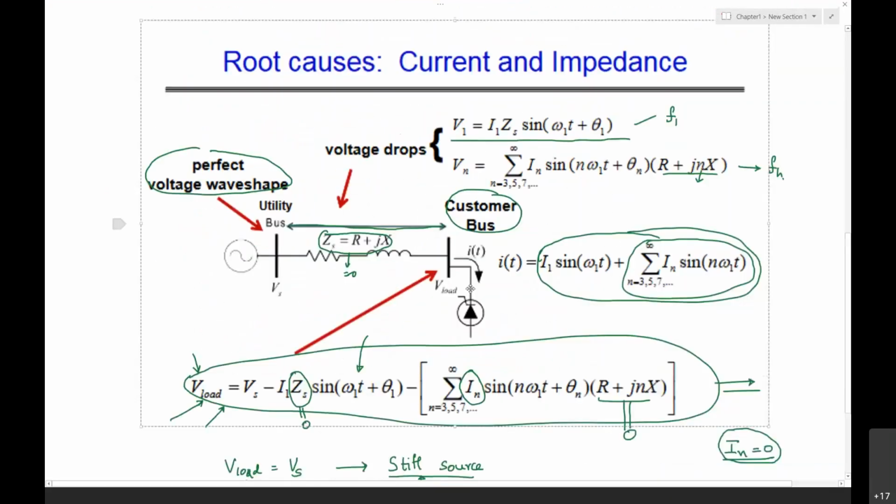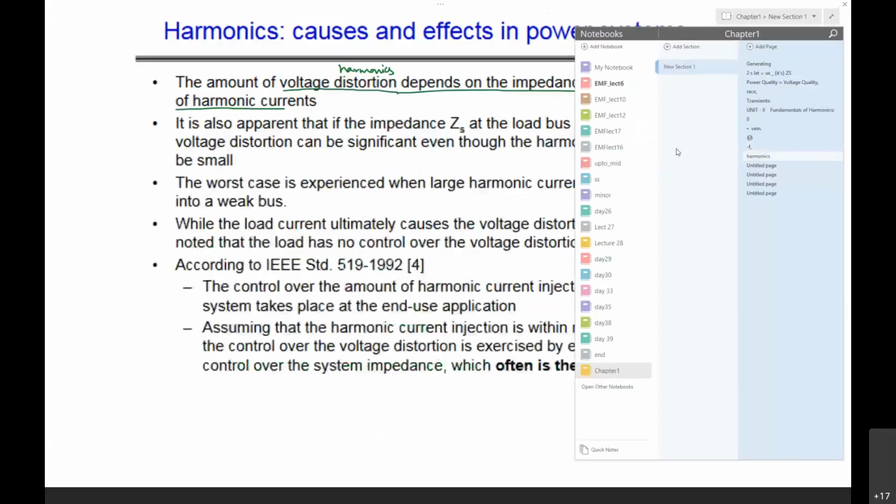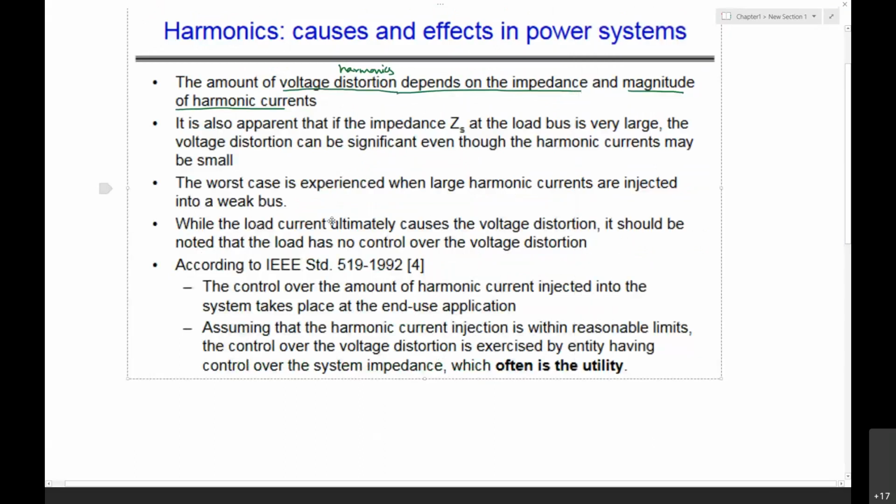With this equation, you can really understand the waveform of voltage harmonics also. One more point is that it is also apparent that if the impedance ZS at the load bus is very large, the voltage distortion can be significant even though harmonic currents may be small.